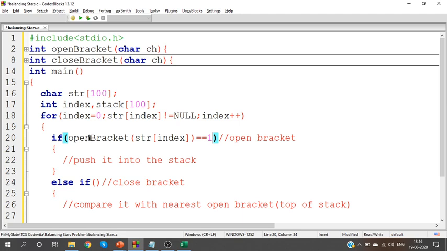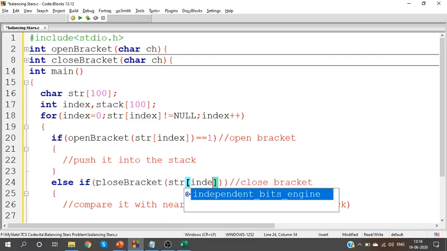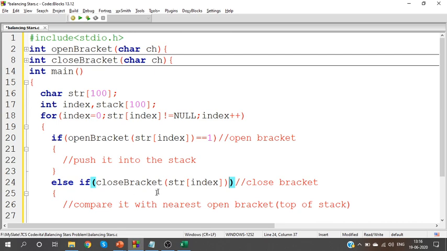So, telling the program, check whether we have open bracket of character. If the character is an open bracket, we'll push it into the stack. Similarly, close bracket of character. If the character is a close bracket, then also we'll return 1.